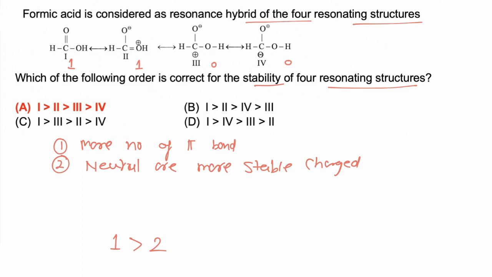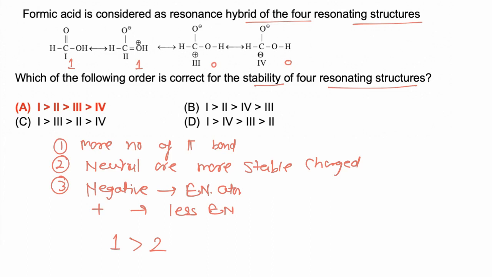In comparing 3 and 4, we have to compare the charge on the atom. Negative charge is more stable on a more electronegative atom, while positive charge is more stable on a less electronegative atom. So in the third case, the negative charge is on oxygen, while in the fourth case the negative charge is on carbon; the positive charge is on carbon in the third case, while in the fourth case the positive charge is on oxygen.